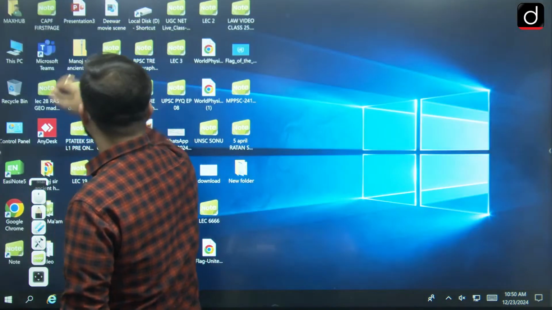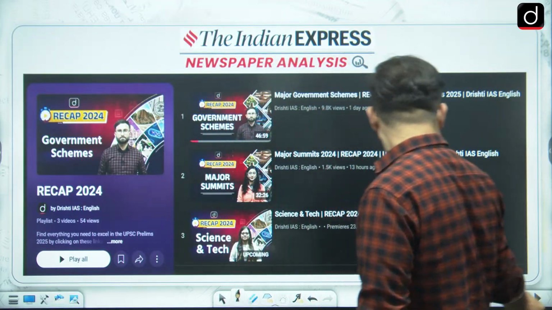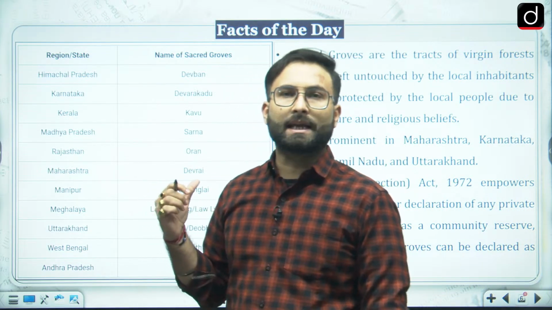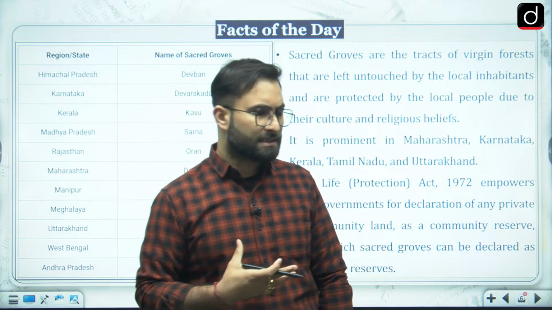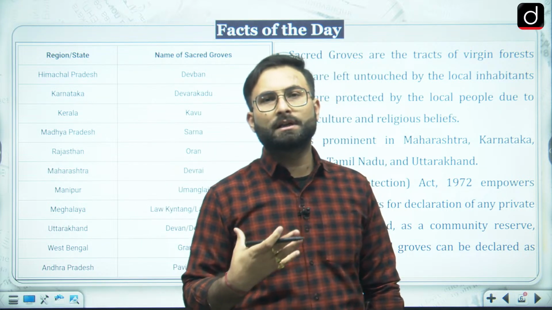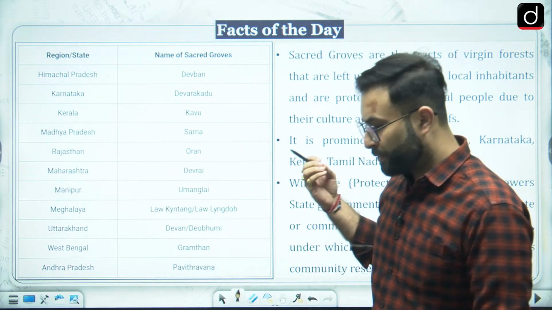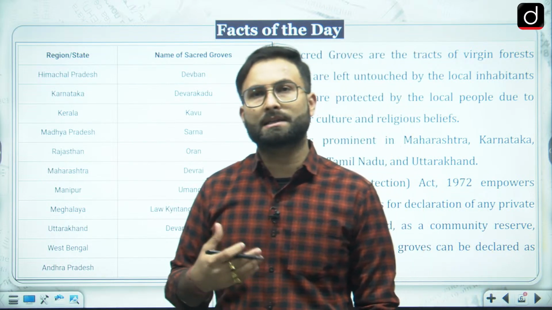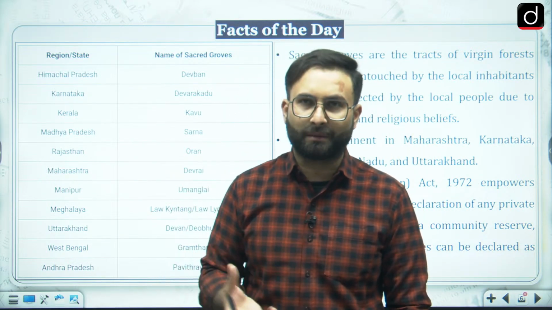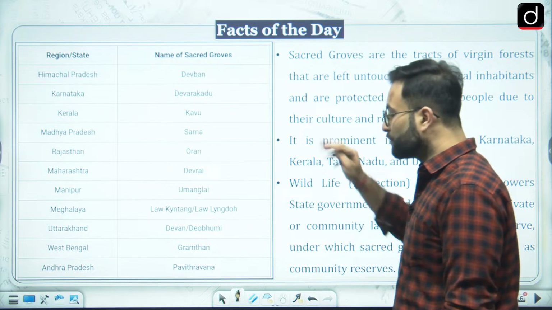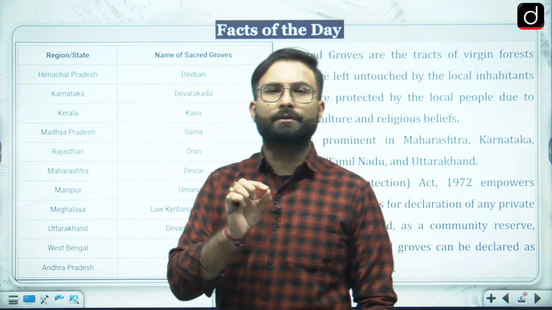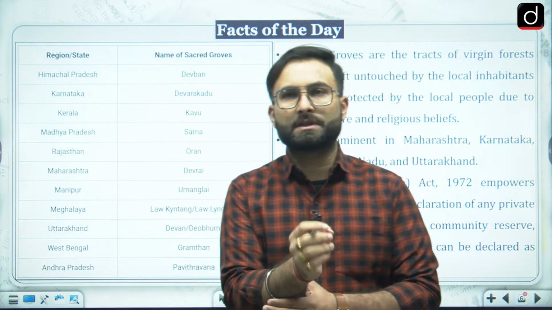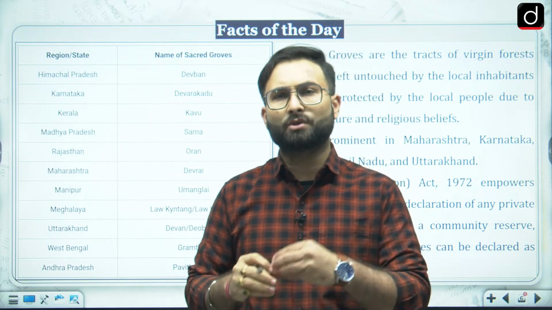Now let's come back to our discussion. Here we will be looking at the fact of the day. I have taken the sacred groves. Recently the Supreme Court has said that you have to come up with a plan to preserve these sacred groves, and they have directed the Rajasthan government to come up with a 5-member committee as well. So considering that these sacred groves were in the news, with the name sacred groves, it is understood that they are talking about forests which somehow have religious or spiritual importance.